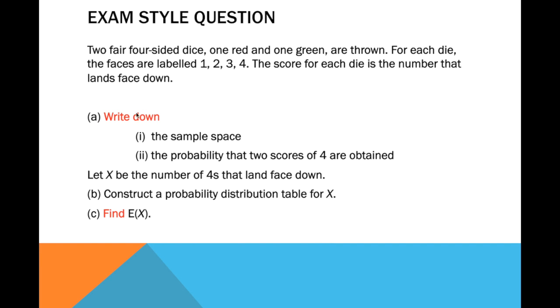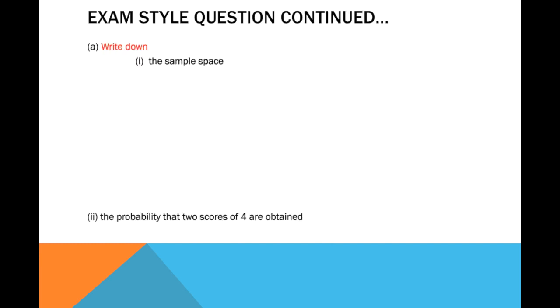Okay, let's start with letter A. Write down the sample space. So imagine a fair four-sided die. We have two of those and then they are thrown. The labels are 1, 2, 3, and 4. So how do we come up with a sample space?